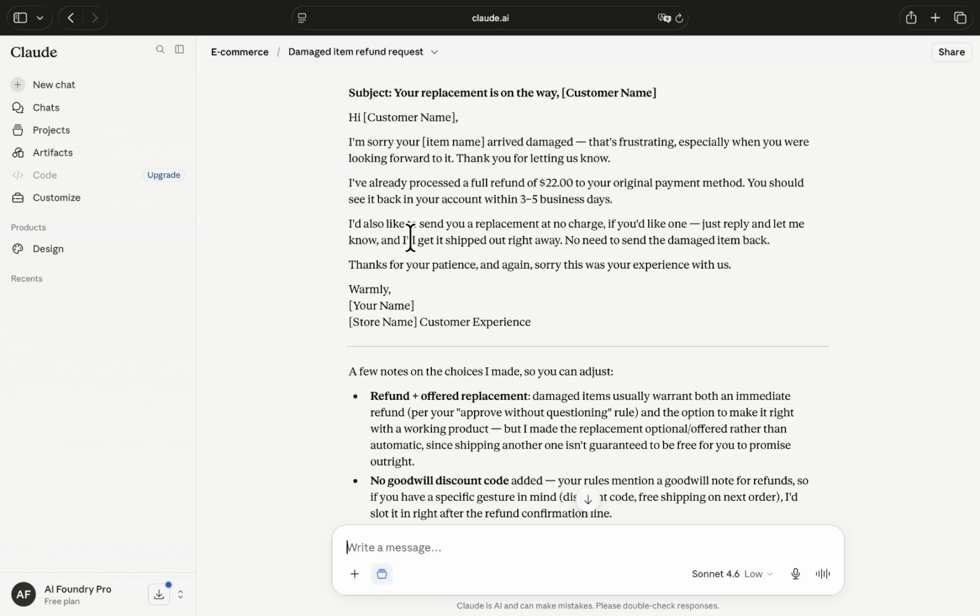This is the result. Because in our instructions we put everything as a placeholder, that's why it's still in our email as a placeholder. Once you replace it with actual info, it will not write placeholders. As you can see, the email: no interrogation, no 5-step verification process, approve, warm, done.